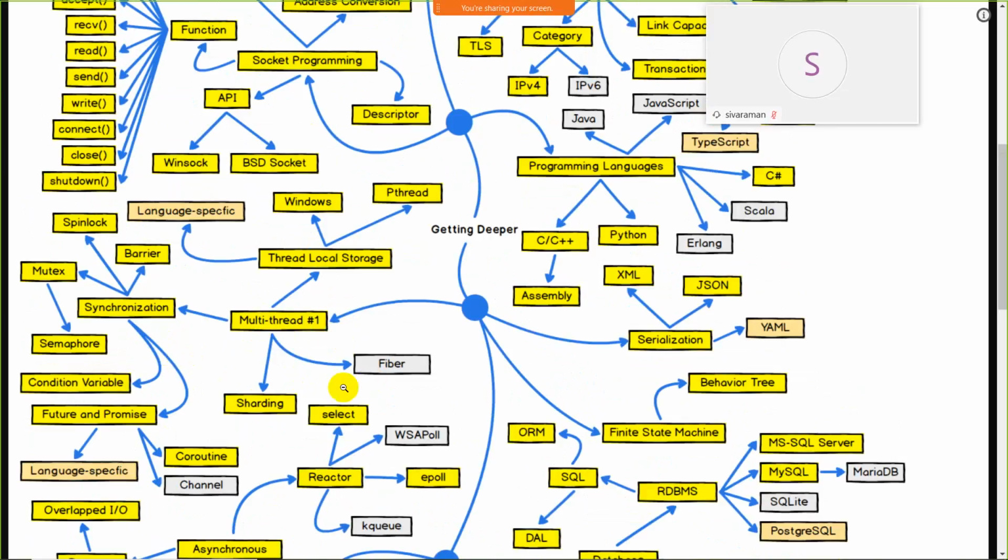After that, we have multi-threading, as we have seen, fibers and sharding. These are just the theoretical concepts, the threading concepts.